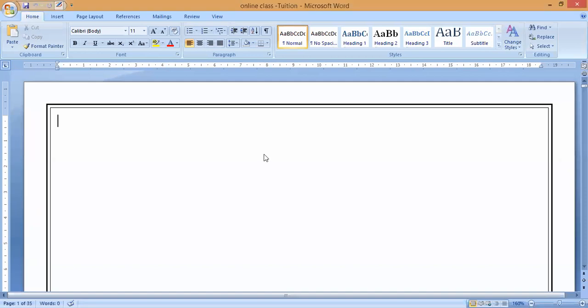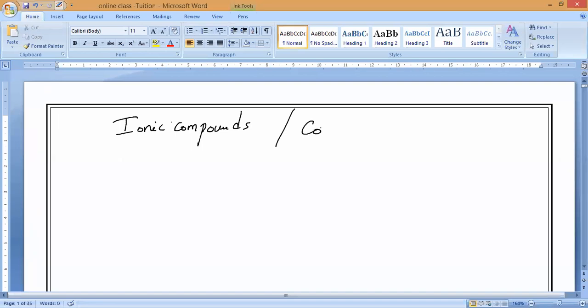As we come to know, we have two kinds of compounds. What is the first kind of compounds we have studied? Ionic compounds, correct? Please respond. Yes, sir. And later we have studied the second one. Another one is called what? Covalent compounds.